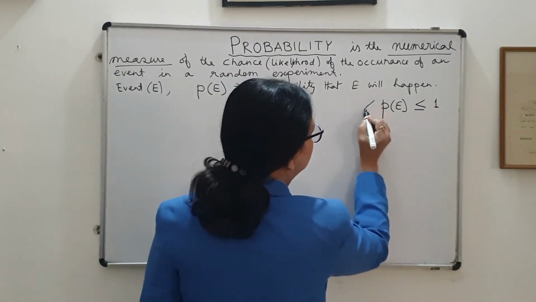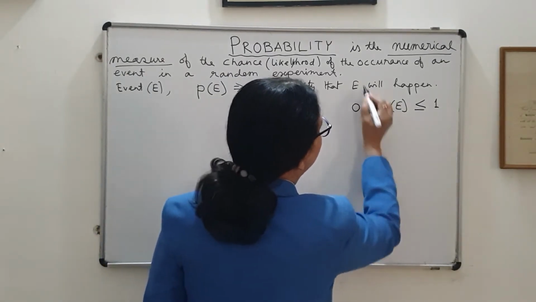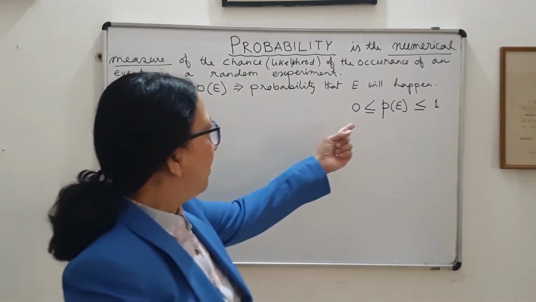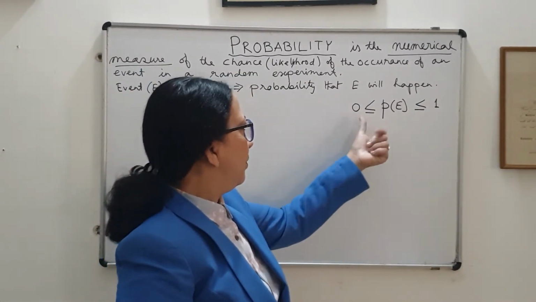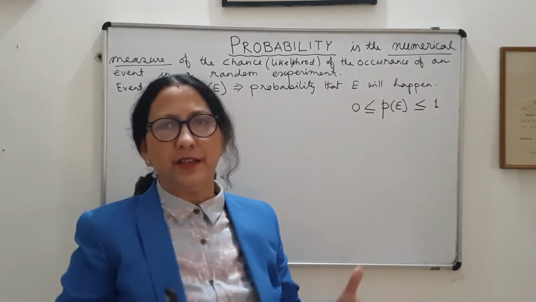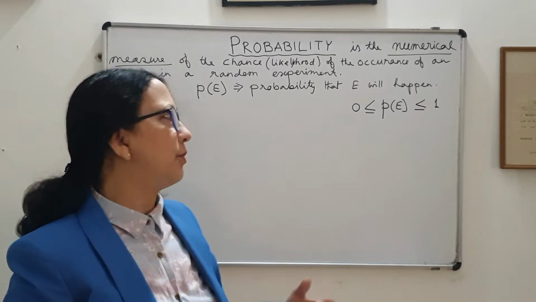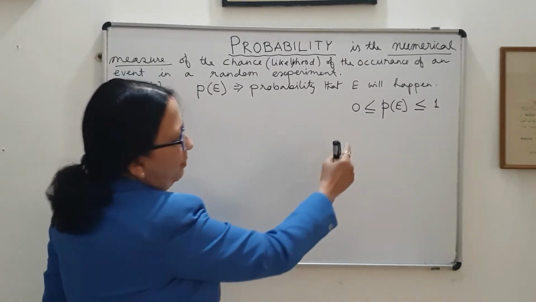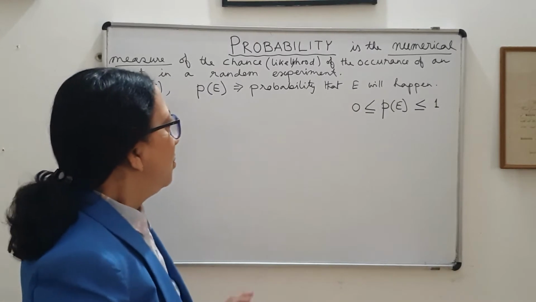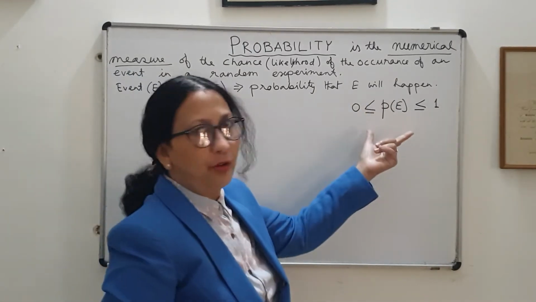So the numerical value of the probability of an event must lie between 0 for impossible and 1 for a sure event. Generally when there is uncertainty associated with the outcome of the event, it will be a fraction lying between 0 and 1. So this is about the numerical measure of the probability.